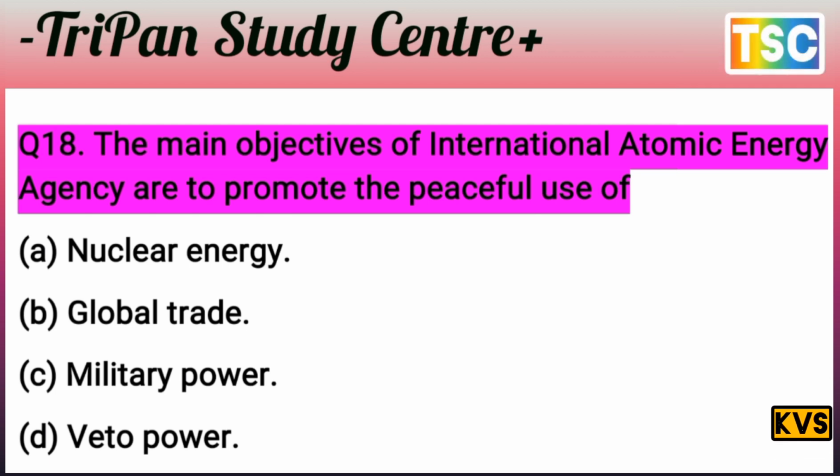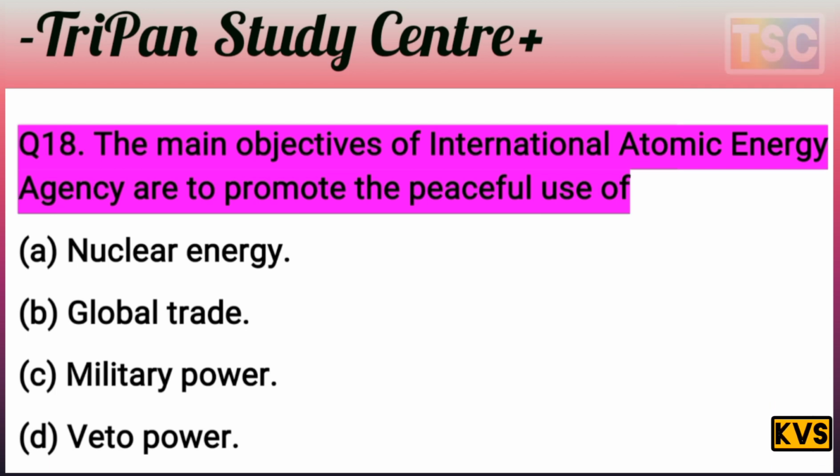You must have a thought of your answer. Let's see what is the answer to this question. You know that the question is clear. The main objectives of the International Atomic Energy Agency are to promote the peaceful use of: A, nuclear energy; B, global trade; C, military power; D, veto power.